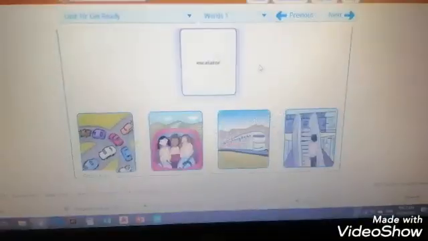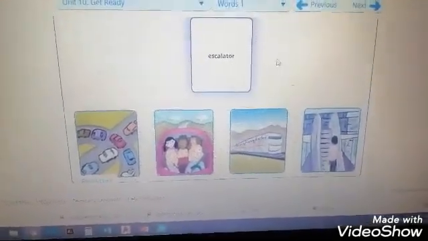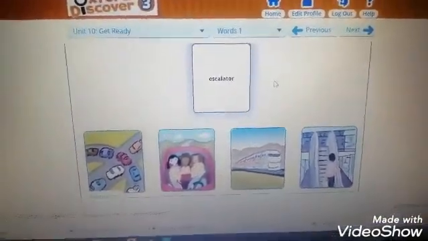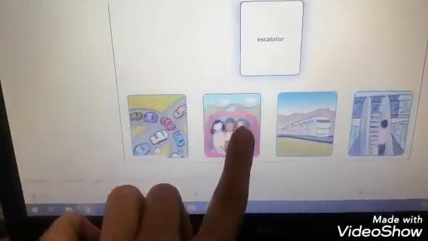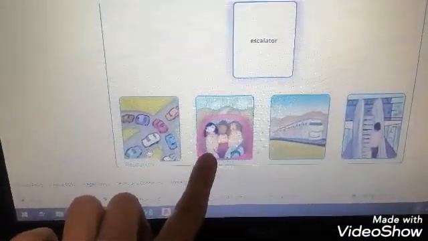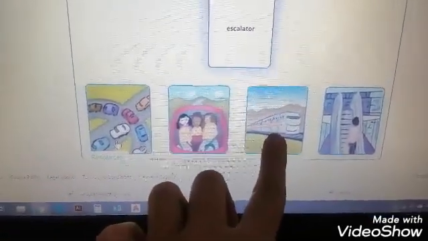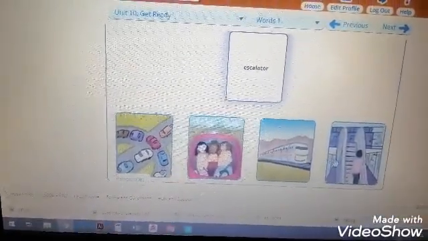Good job. So let's see this one. Escalator. The first picture is for traffic jam. This one is for carpool. This one is for train. And this one is for escalator. Good job, third grade.